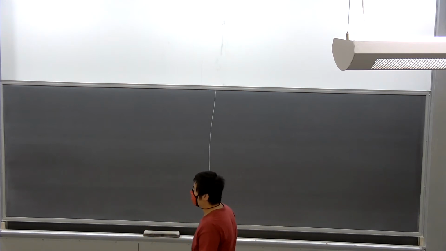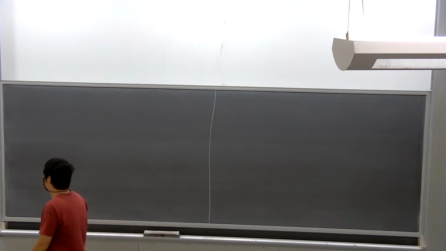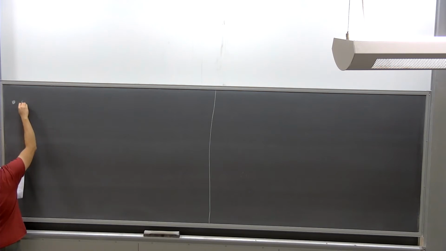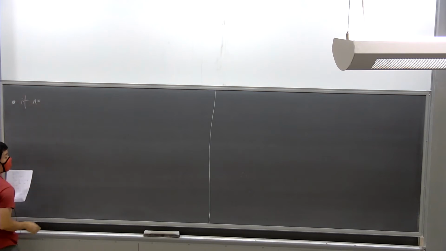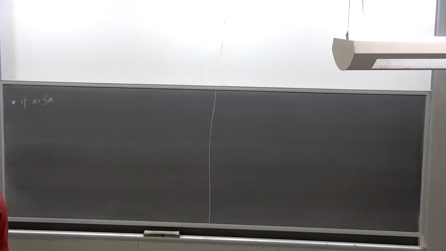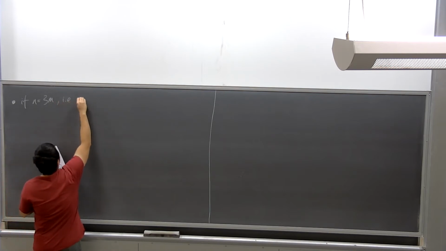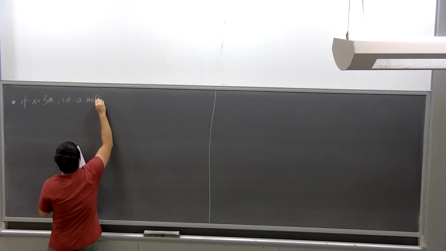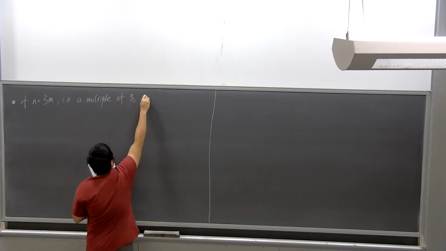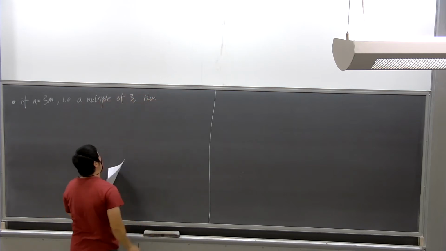From here, we're going to break the integer n into 2 cases. And then essentially, a lot of the analysis will be covered by the first case. In the first case, we assume that n is a multiple of 3, which is when n is 3m, i.e., a multiple of 3. Then we have the following inequality.